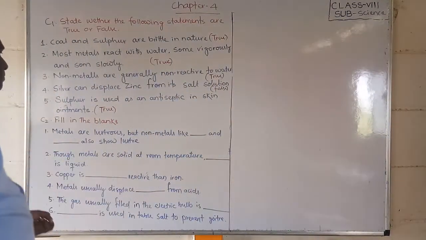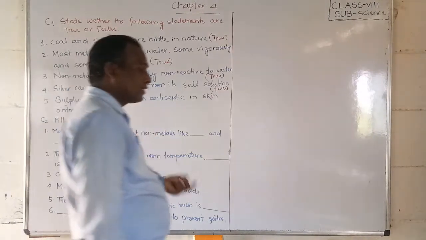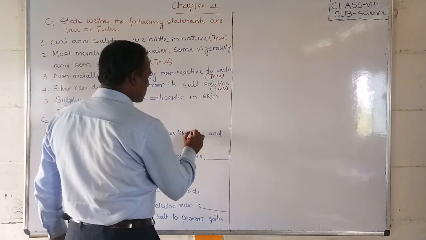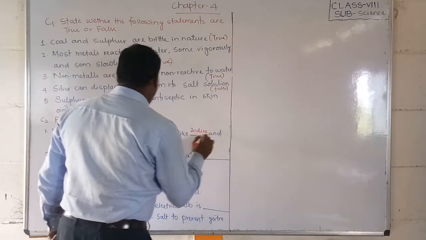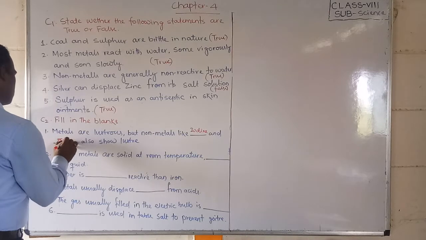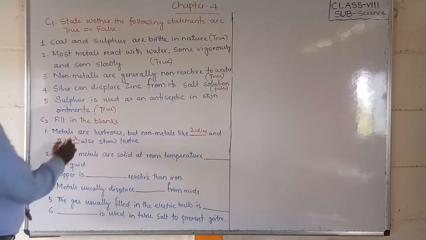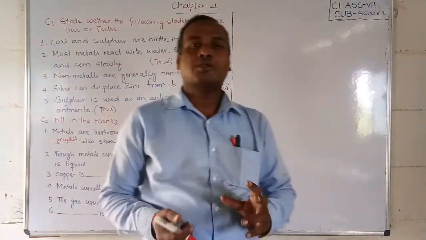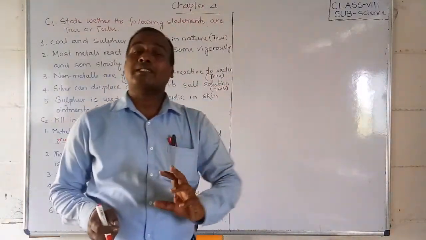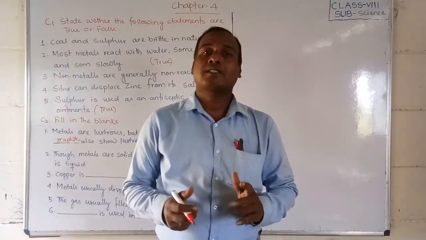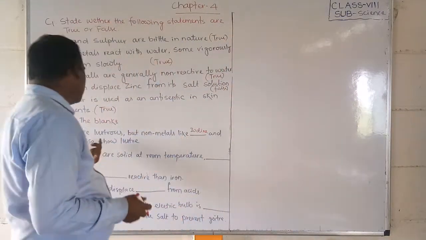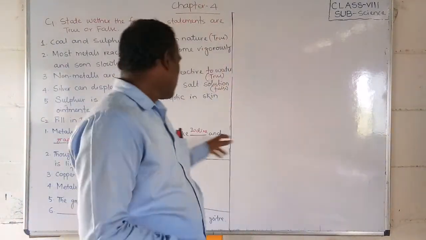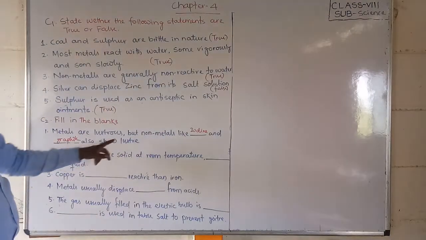Metals are lustrous, but non-metals like iodine and graphite are also lustrous. Students, observe: all the metals are lustrous. Lustrous means shining. But some non-metals, like graphite and iodine, are also shining. So iodine and graphite also have luster.